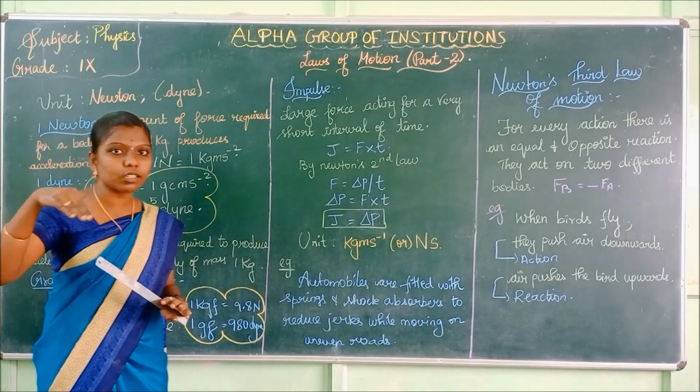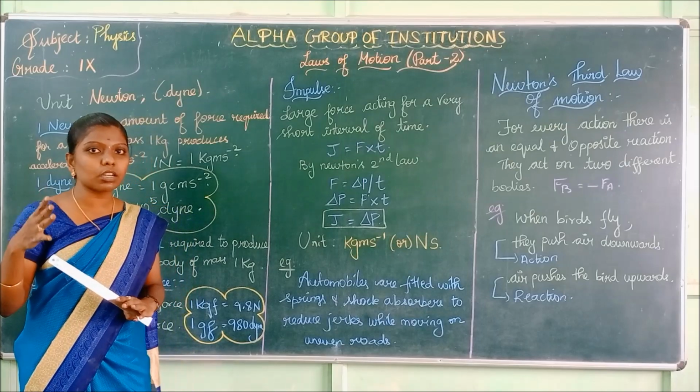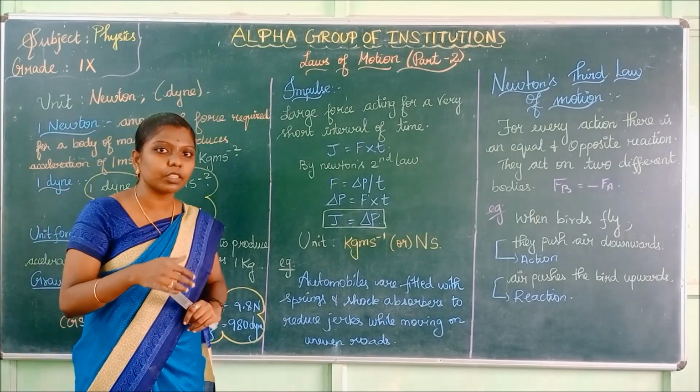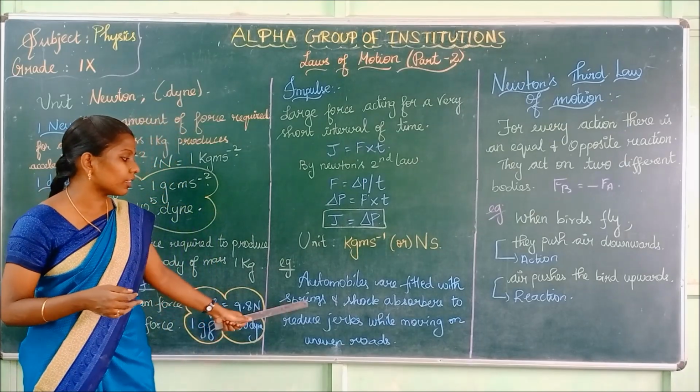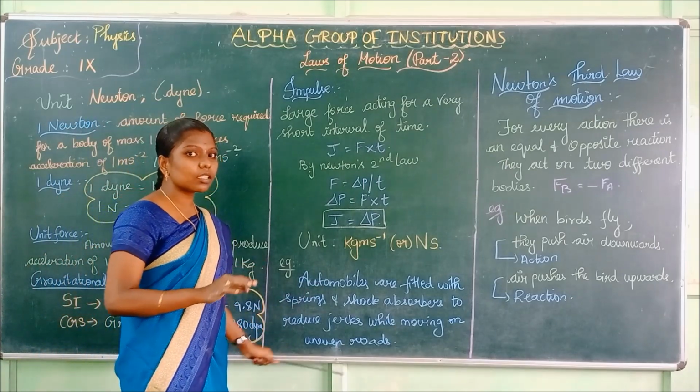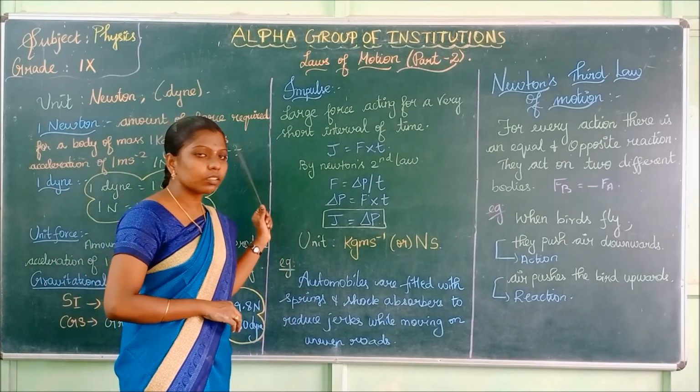You will have a lot of jerks, right? So to avoid the jerks, nowadays automobiles are fitted with shock absorbers and springs. Okay, that is an example for impulse.